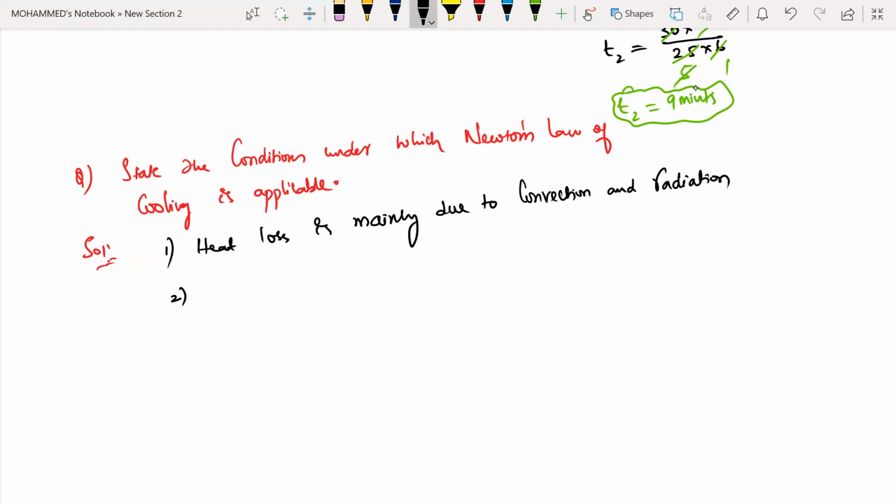Conduction means like a rod. When you take one end of a very big rod and keep it in the fire, that rod gets heated at one end. Then slowly the energy is transferred, and the remaining part of the rod also gets heated up. So heat loss due to conduction is negligible.